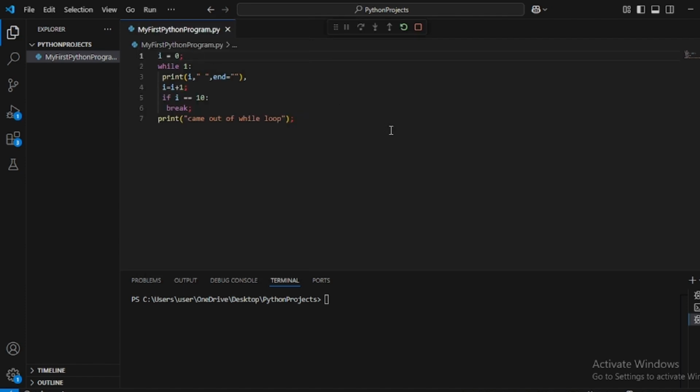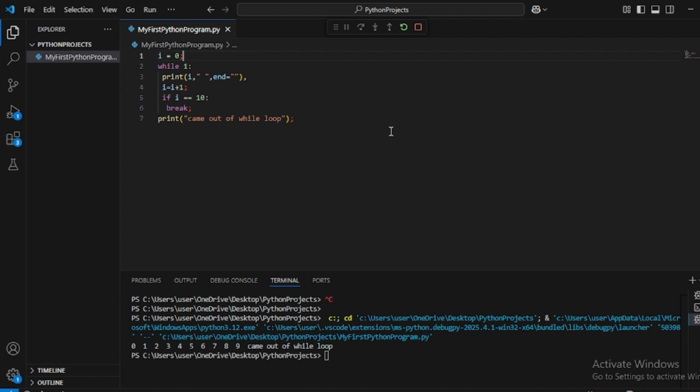Let's run this program. So here you can see that it printed 0, 1, 2, 3, 4, 5, 6, 7, 8, 9. When i becomes 10, it has broken. So here you can see that 10 is not printed, and it printed "came out of the while loop".